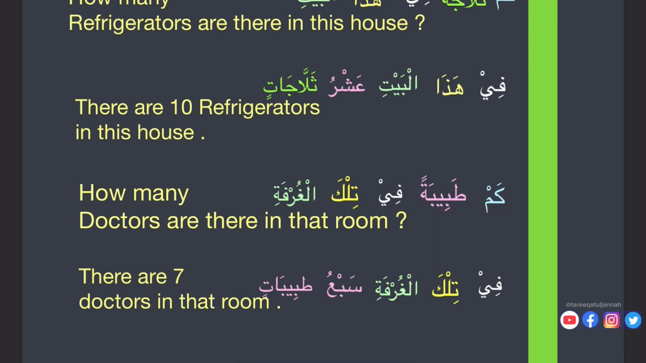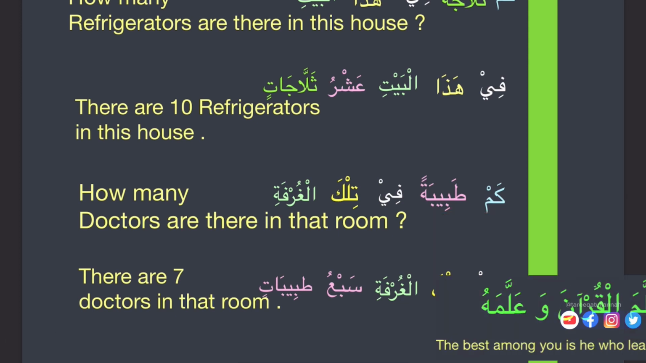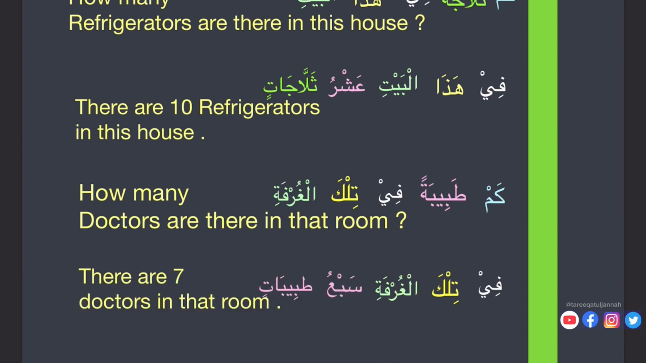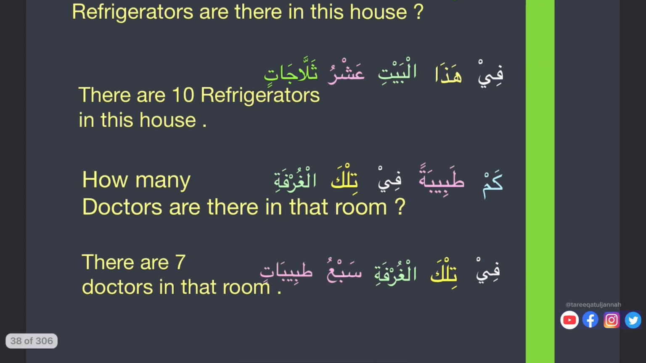Kam tabibatan fi tilka al-ghurfati. How many doctors? Meaning female doctors. Kam tabibatan. How many doctors? Fi tilka al-ghurfati. Tilka is for female, meaning that. Fi tilka al-ghurfati sab'u tabibatin. 7. There are 7 doctors, meaning female doctors, in that room.